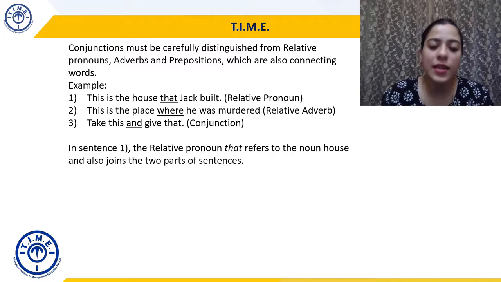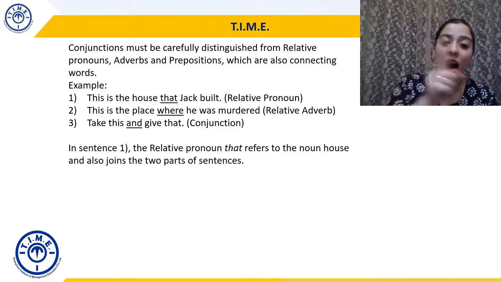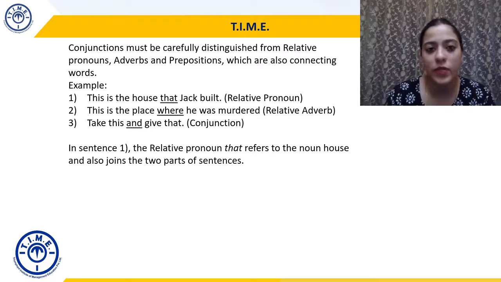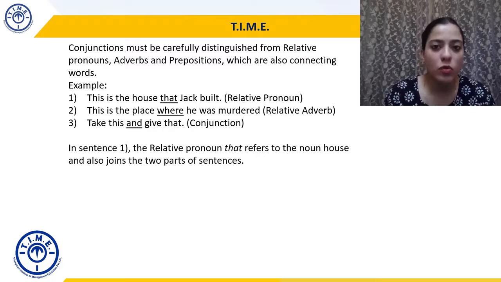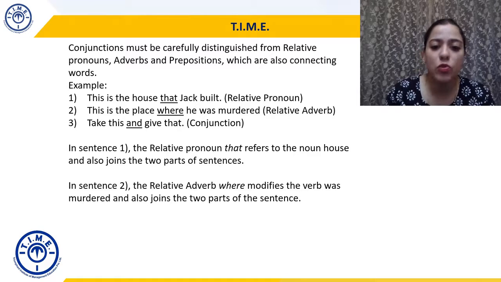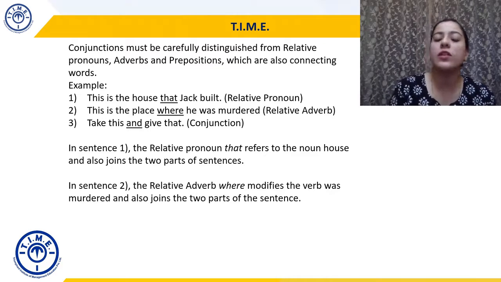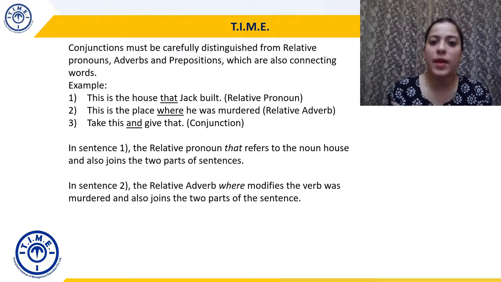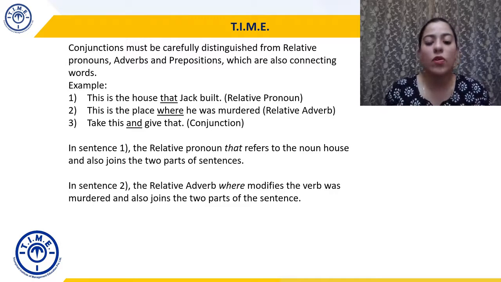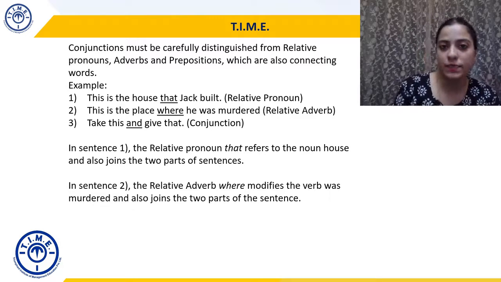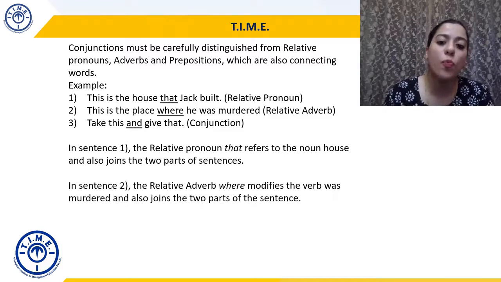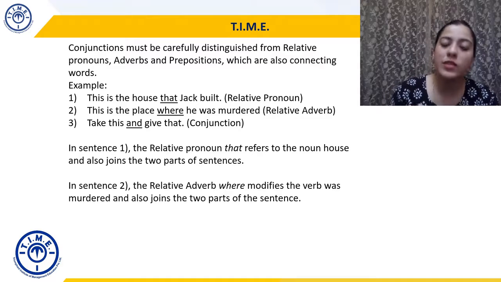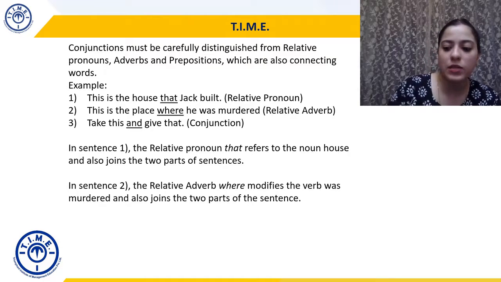So the difference is in sentence one, that refers to the noun house and also joins two parts of the sentence. So it's joining, but at the same time, it's referring to the noun house as well. In sentence 2, the relative adverb where modifies the verb. Obviously, an adverb will either modify a verb or an adjective. We have already discussed this. So, where modifies the verb was murdered, right? Was murdered is the verb that we're talking about, and where also joins two parts of the sentence. So, not only is it joining, it's also modifying a verb.